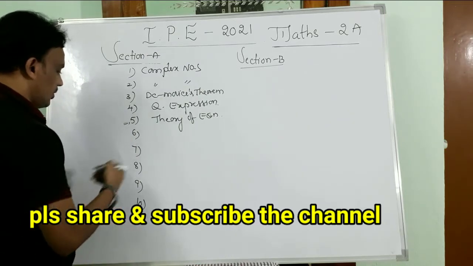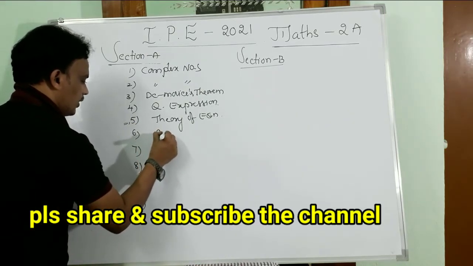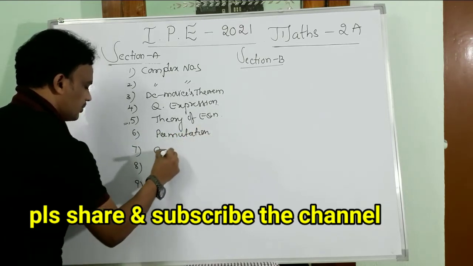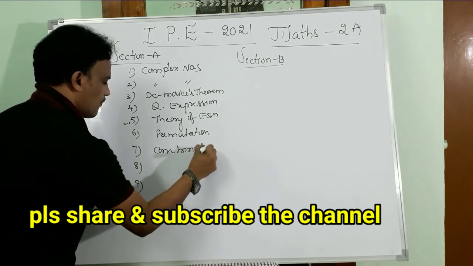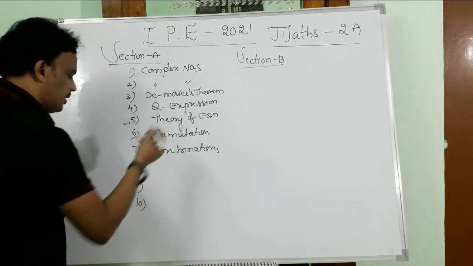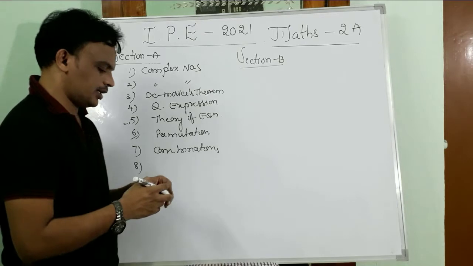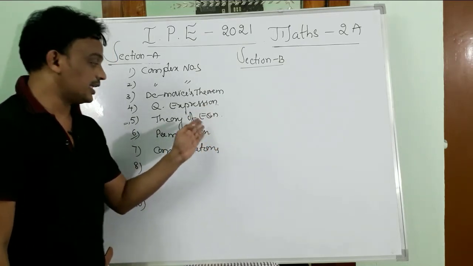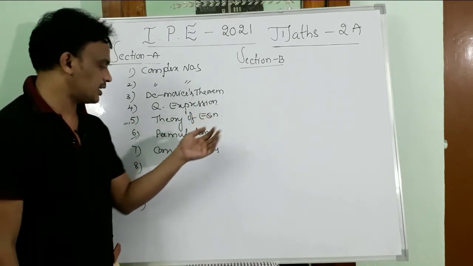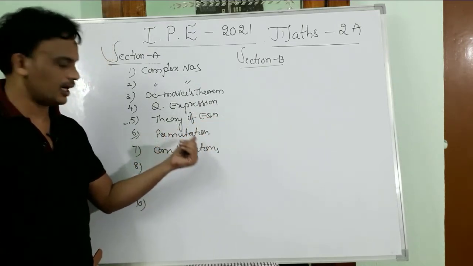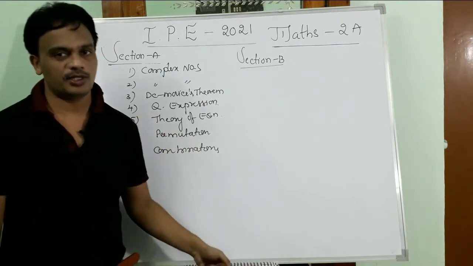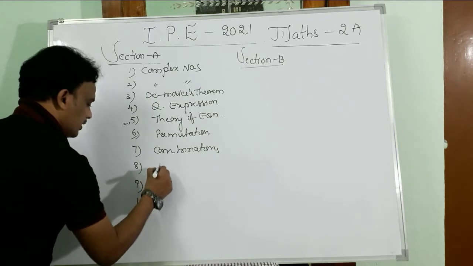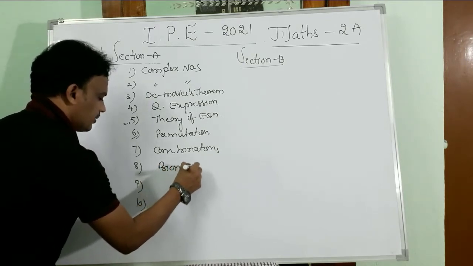From the 6th and 7th questions, P and C: one question from permutations and one question from combinations. From permutations they may ask about the number of permutations with repetition, without repetition, at least one thing repeated, circular permutation. We may get one compulsory question from permutation, and from combination also, based on the formulas, selection of things. And this one is about the binomial theorem.